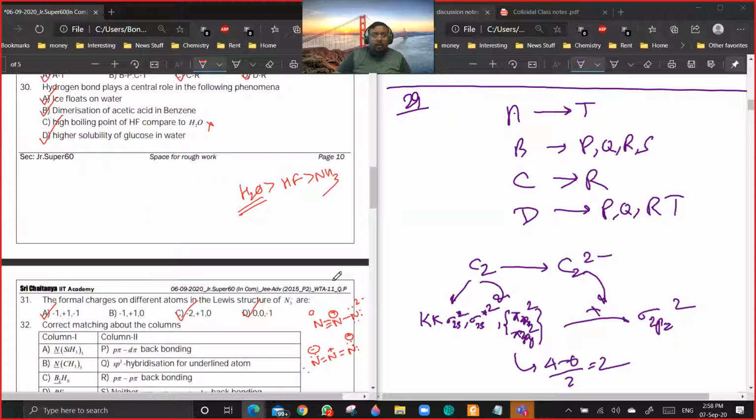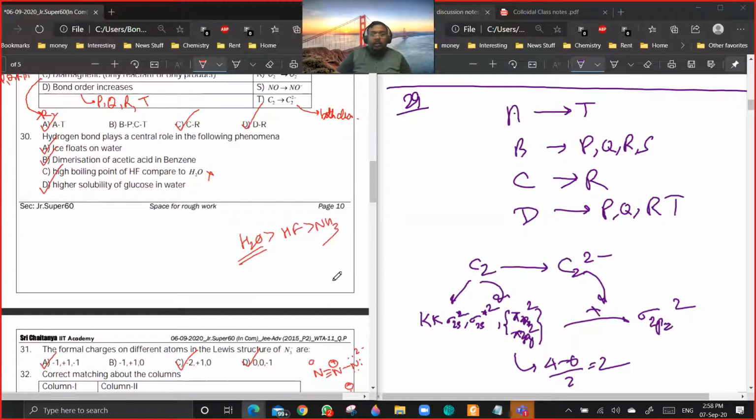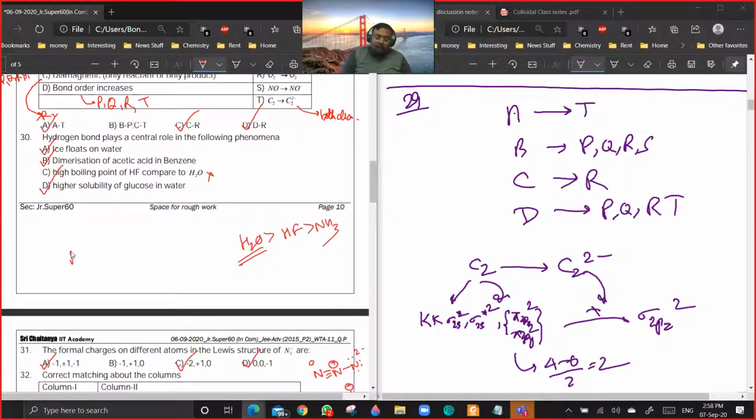Option D. Dimerization of acetic acid in benzene. This I have discussed, no? RCOOH.